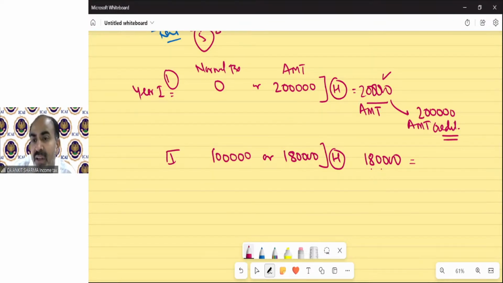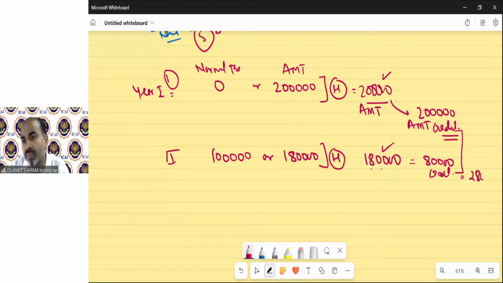AMT credit is AMT tax minus normal tax. So in this situation, in this year, you will have an AMT credit of 80,000. So you need to pay 1,80,000 to the government. But relax, we have charged an excess of only 80,000 because in either case, you need to pay 1 lakh also. Due to AMT, how much excess did you pay? You just paid 80,000 excess rupees. So this AMT excess will now be an 80,000 credit again. So now your cumulative credit is 2,80,000.